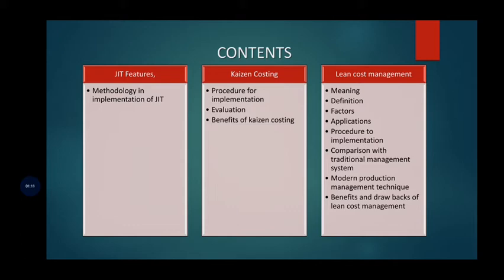And we are going to discuss another concept in this chapter, that is lean cost management, its meaning and definition, factors of lean cost management, applications of lean cost management, procedure to implement it, comparison of the traditional management system with lean cost management and how it differs from traditional cost management, modern production management techniques used in lean cost management, and the benefits and drawbacks of lean cost management. Let me discuss one by one.